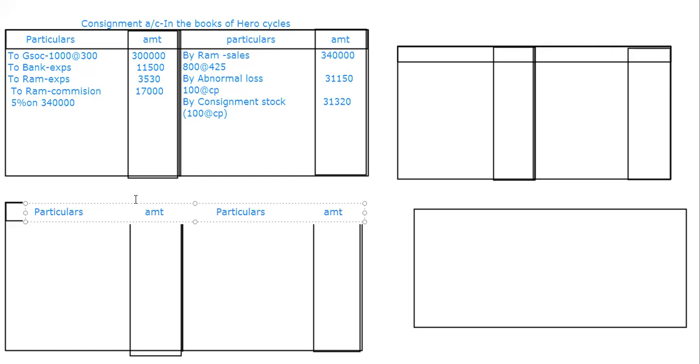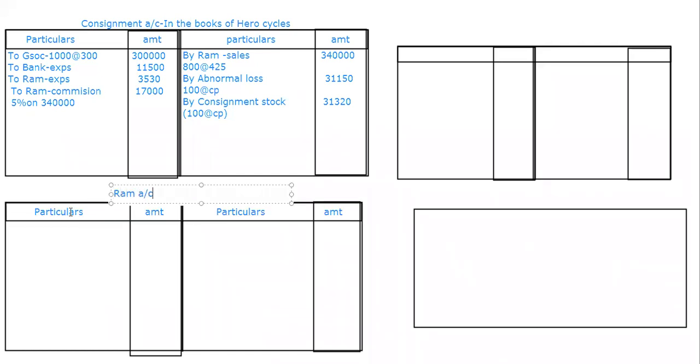Here, whose account are we preparing? It's the consignee, meaning Ram's account. Now, for Ram we didn't have any advance, so I'm going to take it directly. Only 3 postings are there: 1 credit posting and 2 debit postings. So this will be crossed.